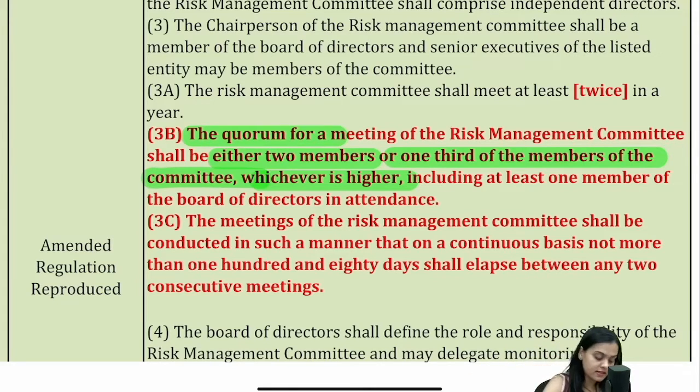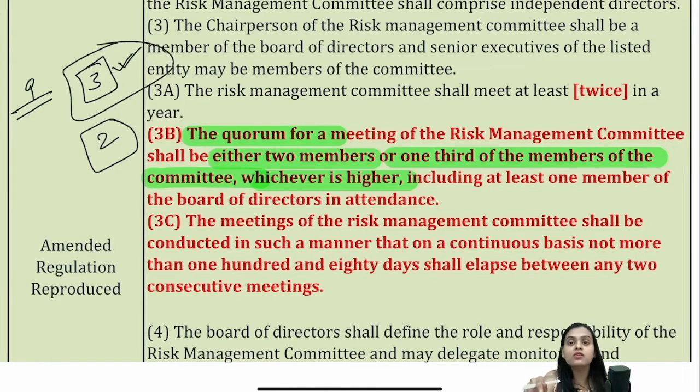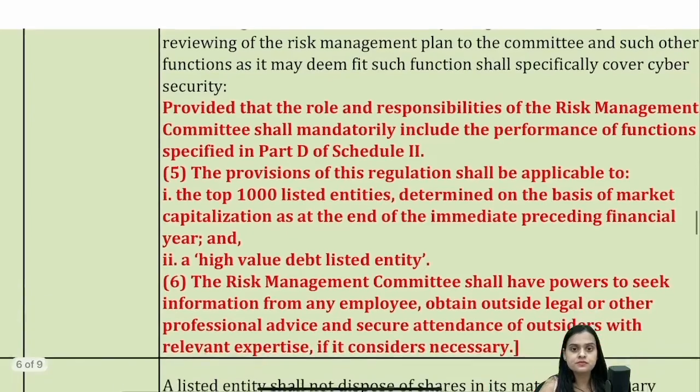Supposedly, I can say there are 9 members in the committee, so one-third comes out to be 3. 3 or 2, whichever is higher, comes out to be 3. So 3 will be the quorum for meeting of RMC. Okay? And whenever you meet, you have to meet at least twice. The gap between your two meetings should not exceed 180 days. Clear? Okay.